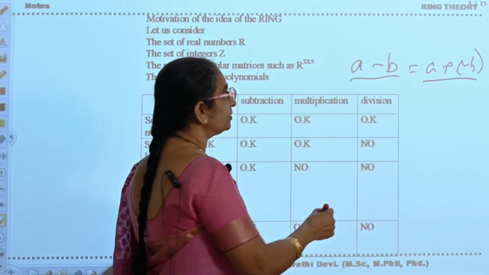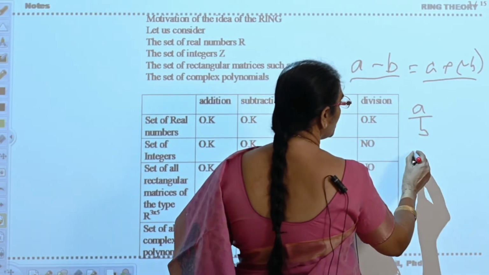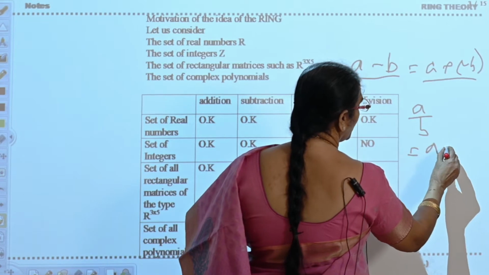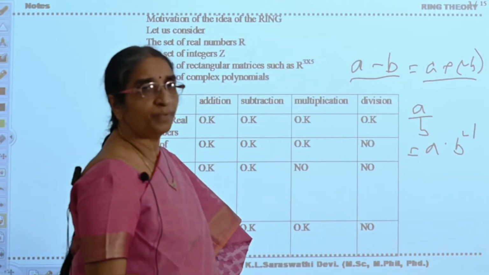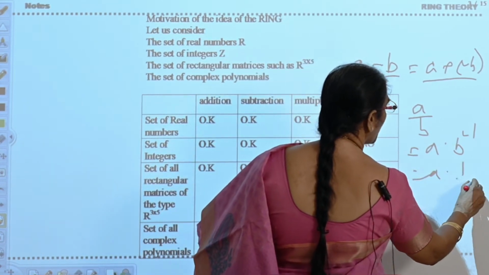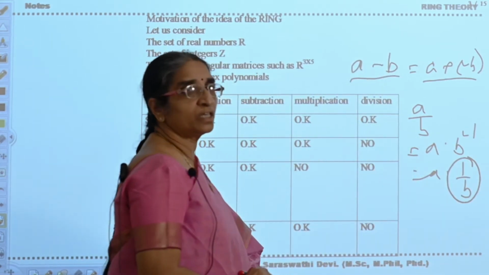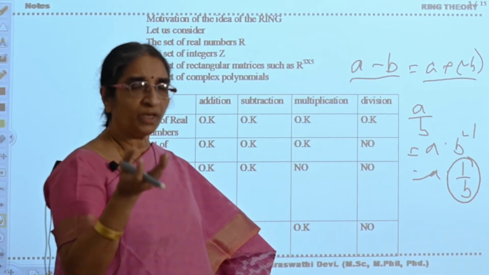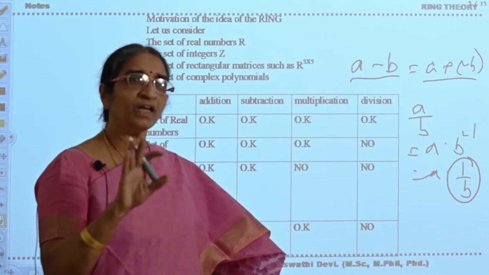Suppose you take A divided by B. This you can write as A dot B inverse. Or you can write it as A dot 1 by B. 1 by B is the reciprocal. So division is replaced by the multiplication of its reciprocal, or multiplication of its inverse.